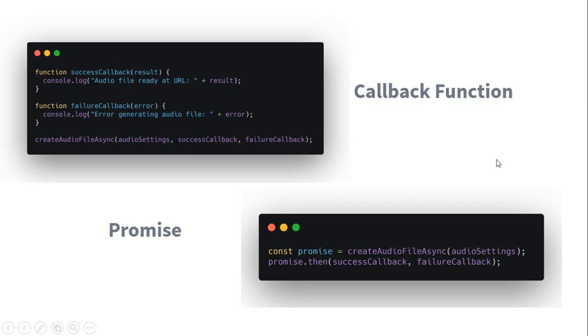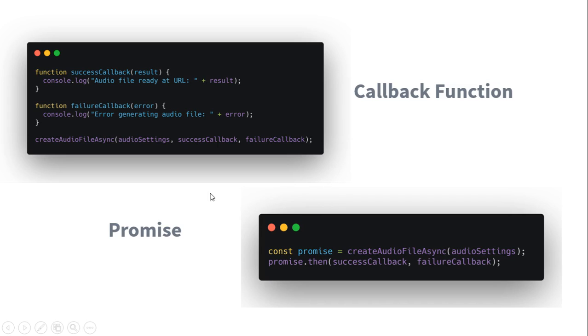Now moving on to a coding example, this is a traditional example of an event callback system. Here, an asynchronous function has been executed which creates an audio file from some audio settings, and it will take two functions as arguments. First is a success callback and then a failure callback. Whenever the audio file is created successfully, it will call this function. If not, then this function will be called. This is an event callback system.